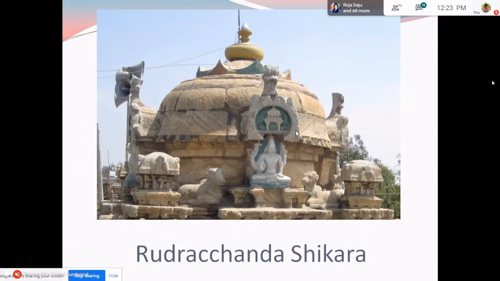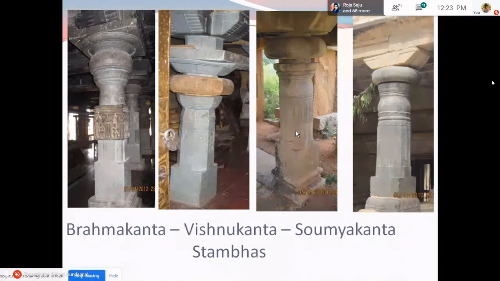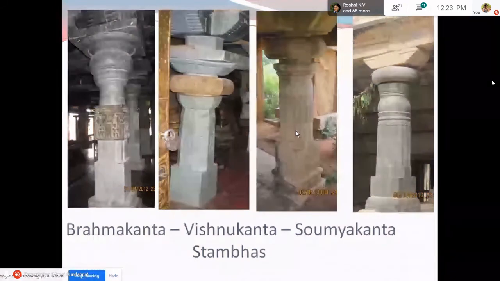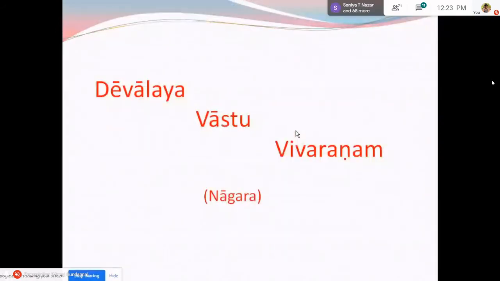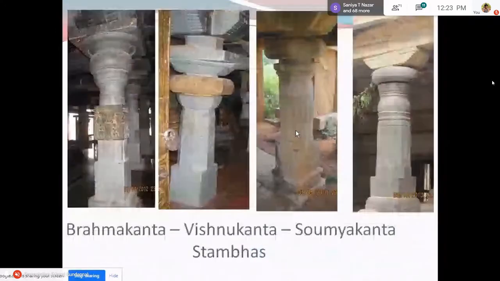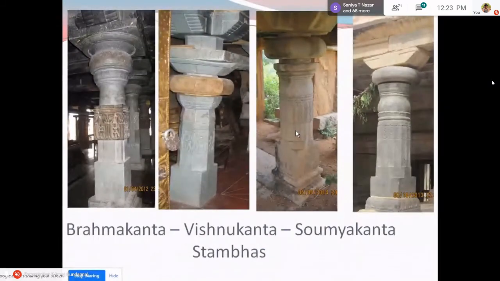Now, I would just give a very small introduction to the pillar types found in the temples. This is essential because there are various kinds of pillars found in the pavilion surrounding the temple. And the texts mention these pillars, and they have categorized them based on the morphology of the pillars as well as the decorations found on them.